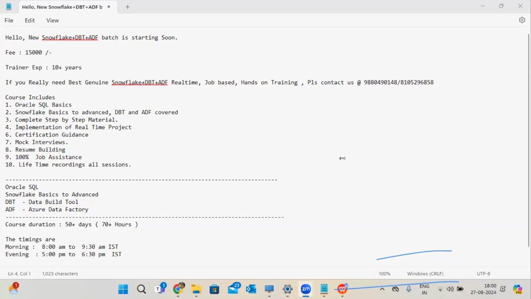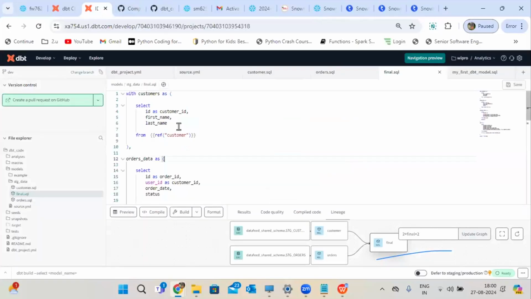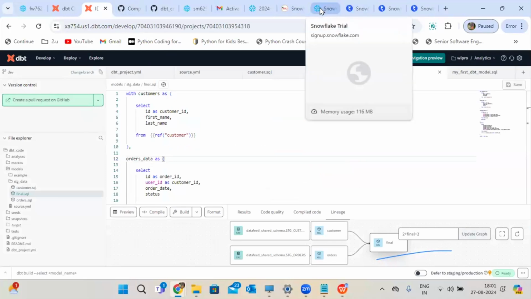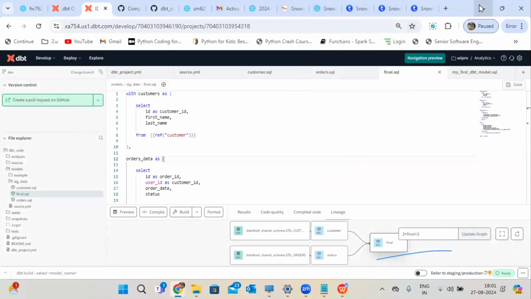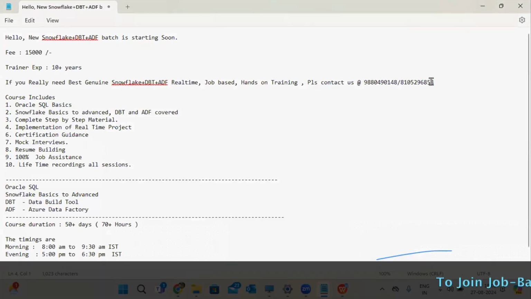Vijay, for DBT, do you have anything like Snowflake? We can practice it offline. Offline means, I didn't get you. Like Snowflake, we can go to their website and create a user ID and use it for 30 days, right? Similarly, can we have it for DBT also? Yes, yes. That's the reason I showed my current batch. I'm running DBT only. So like this, you can create the free trial account. You can integrate with your Snowflake account and you can practice. Oh, that's great. Okay. So you don't need to worry. I will do all those steps for you. I have different documentation also.